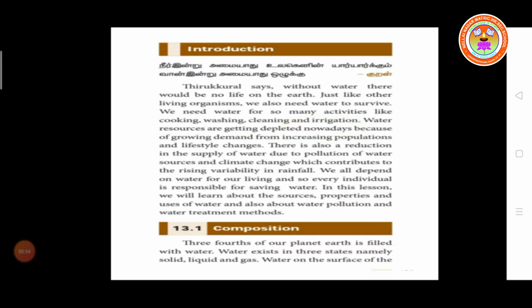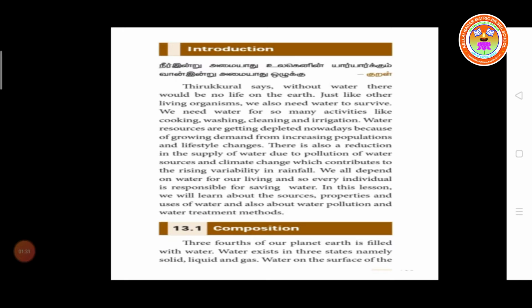So there are growing demands from increasing populations and lifestyle changes. There is also a reduction in the supply of water due to the pollution of water sources, and climate change, which contributes to the rise in variability in rainfall. We all depend on water for our living, and so every individual is responsible for saving water.